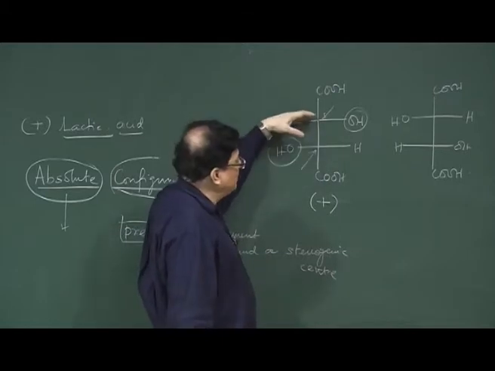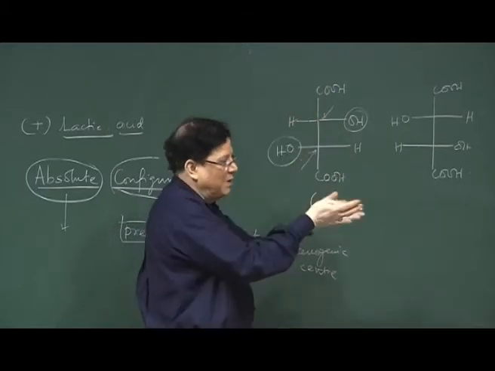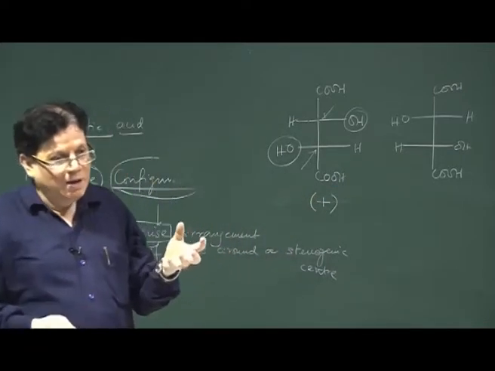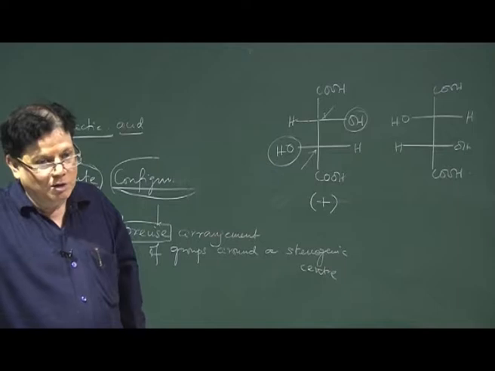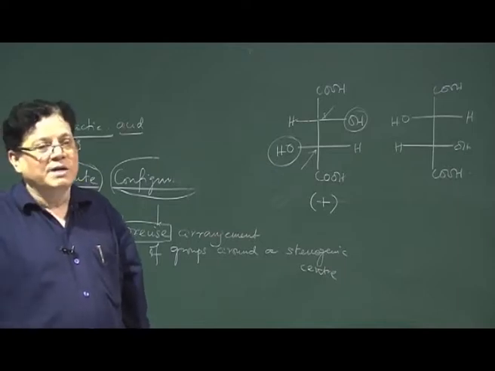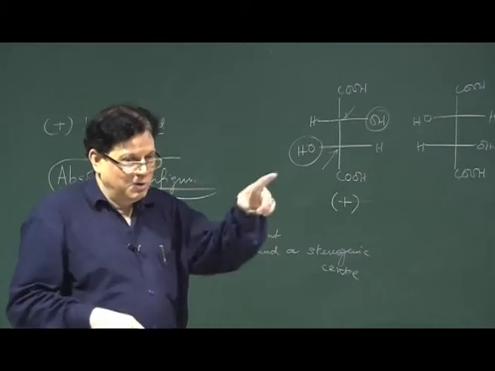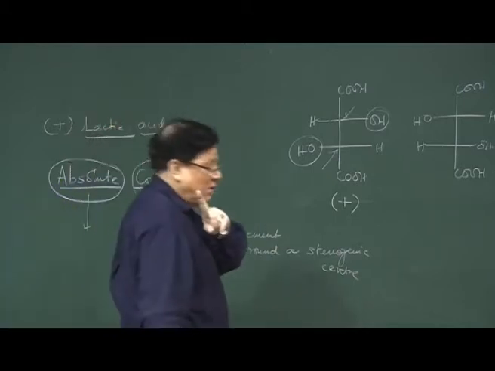So, relative configuration: one type is that if you have a known configuration of a molecule which is determined by X-ray, and you can convert it to another molecule, then this molecule's relative configuration you know, because you know the configuration of your starting material. That is one type of relative configuration.